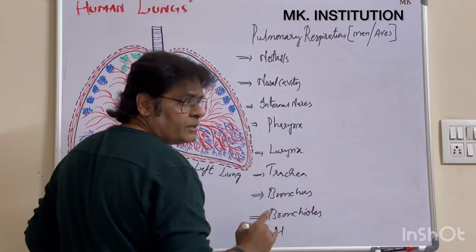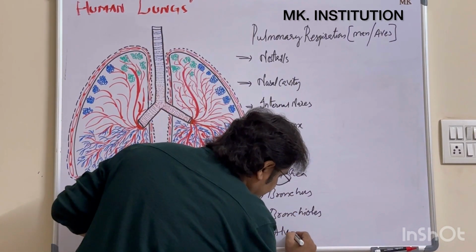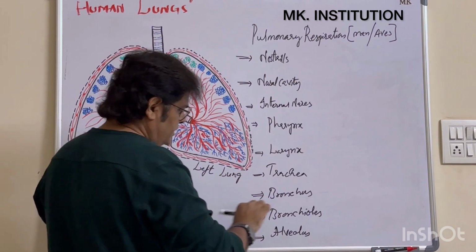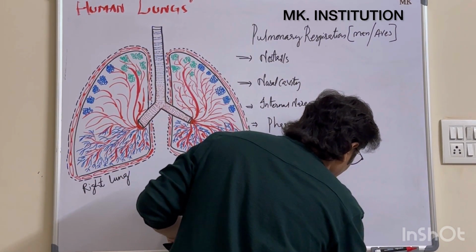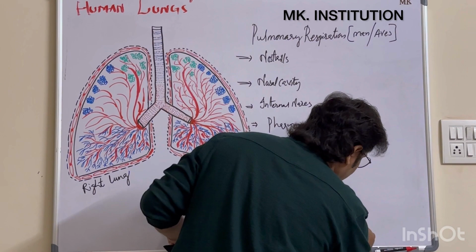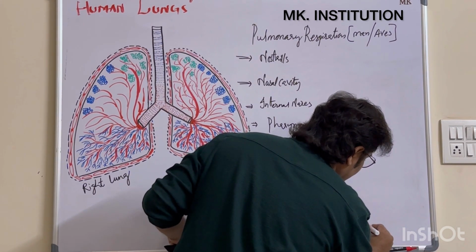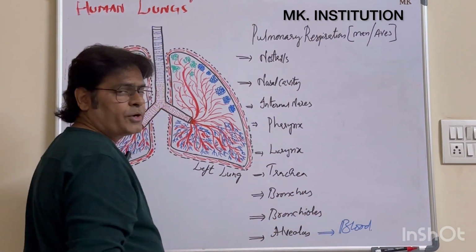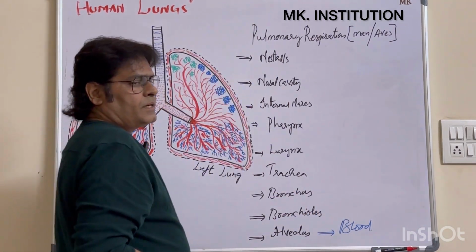Where it enters here, it enters into the alveolus. Then finally it enters into the last and final one, which is the blood. This is the pathway how the air enters in our body during pulmonary respiration.